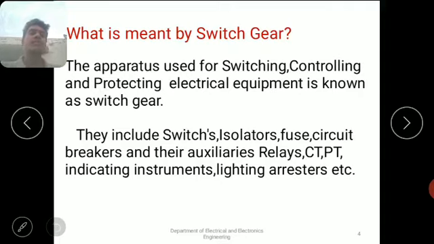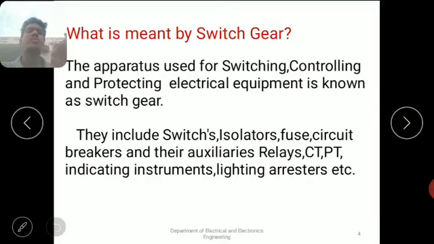The first one we will see is the isolator. What is meant by an isolator? An isolator is a no load mechanical switch that completely separates the supply from the network. An isolator is used to isolate a fraction of an electrical circuit or network when required. Isolator is nothing but a switch generally used in high rating equipments and circuits.